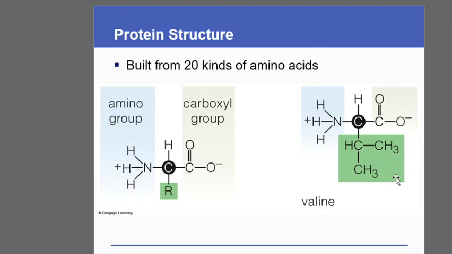So 20, or 21, at the max 22 amino acids can be regarded as standard amino acids. Standard amino acids means these are the amino acids which are directly incorporated during the process of protein